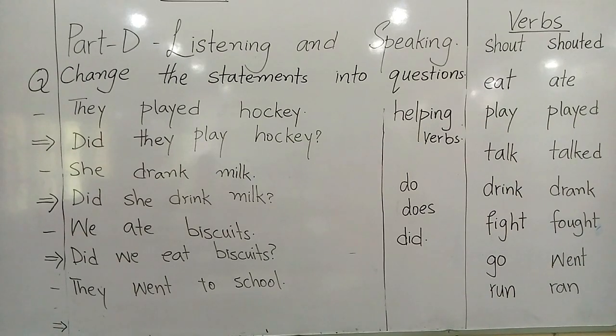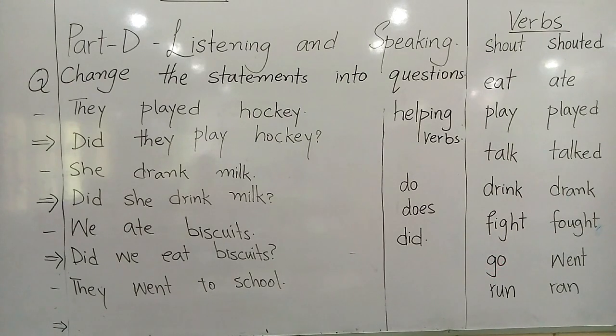And the last sentence is they went to school. So what's the original form of verb? Very good. It's go.